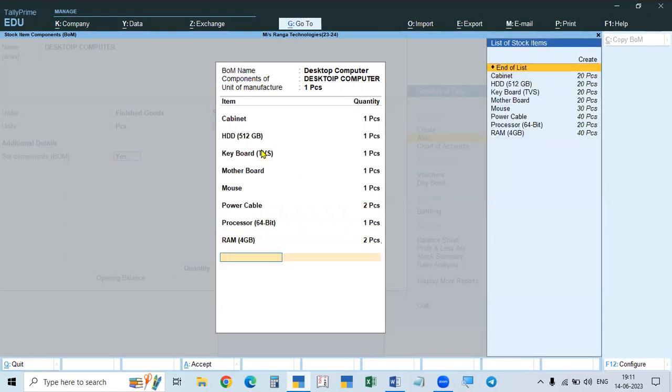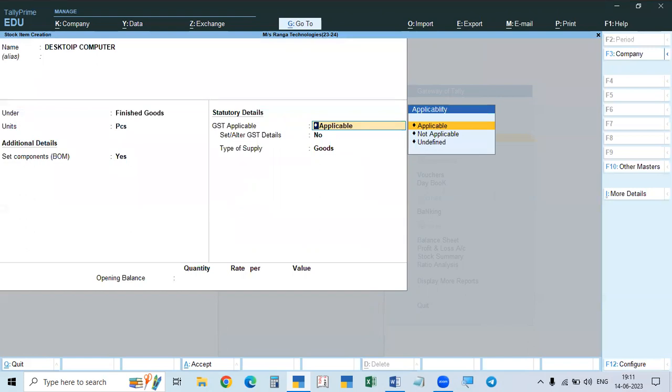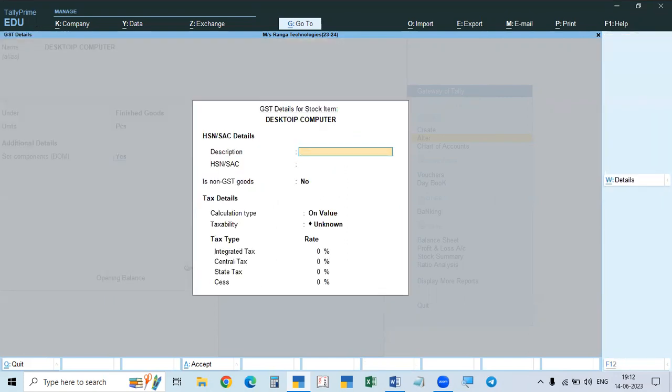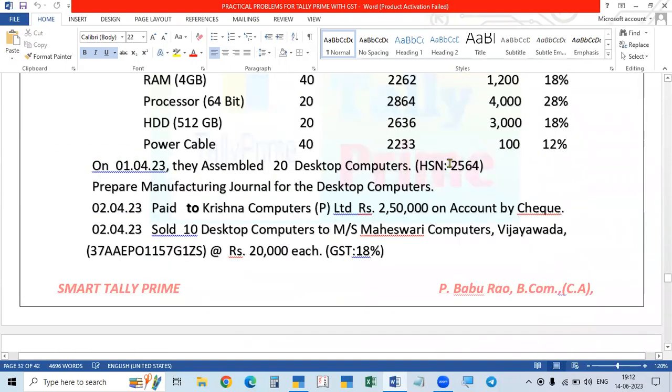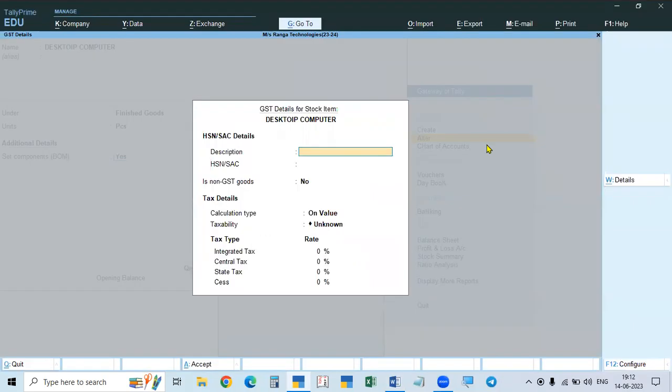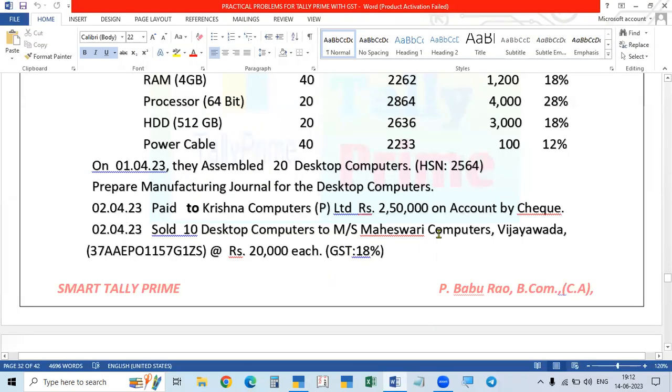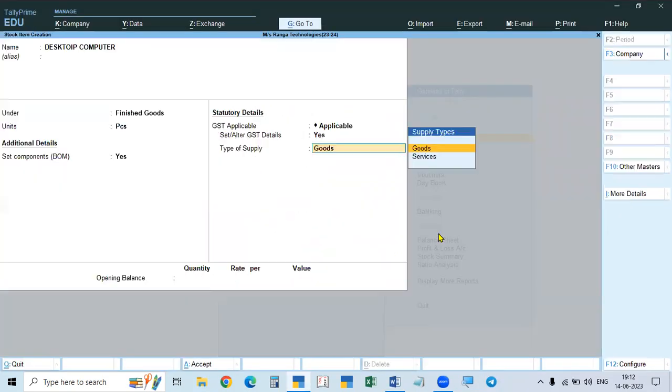So there are, say, 1, 2, 3, 4, 6, 7, 8 raw material items. So now the bill of material is created. Then it is coming this side, applicable. Then tax rate, set after GST details, yes. And here we have to give the HSN code for the desktop computers assembled, 2564. So we have to give 2564 and then it is taxable 18%. See, we are selling for 18%. So taxable 18%. So tax, then type of supply is goods.